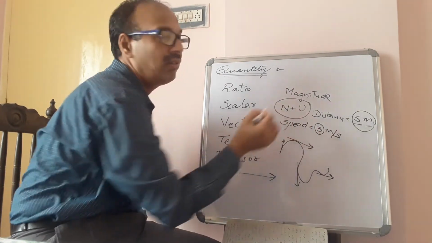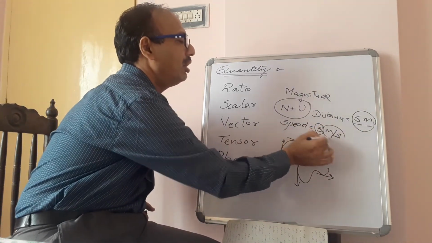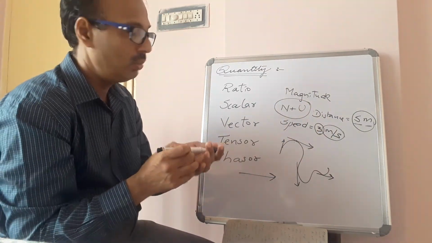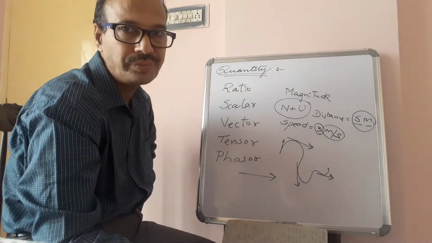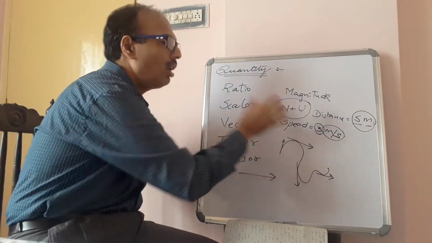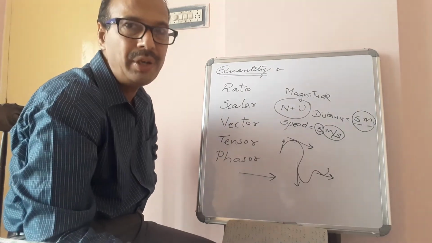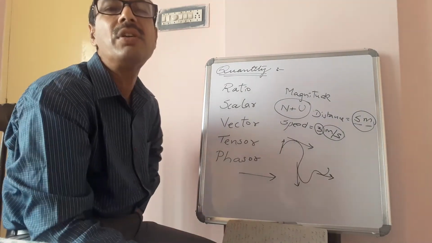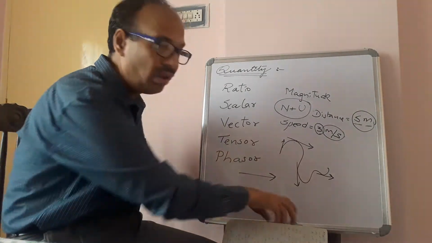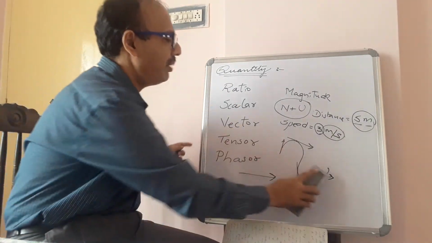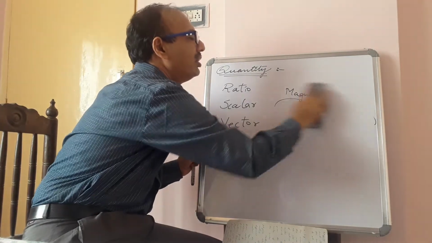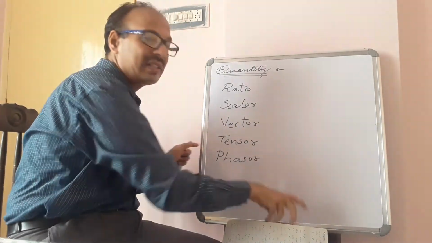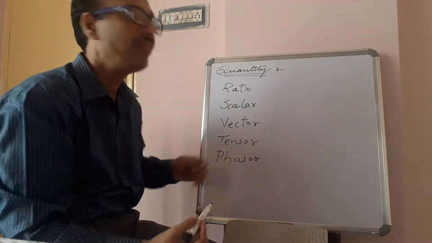This is the numeric value, this is the unit of speed. Both together are called the magnitude of speed. In order to describe speed also, direction is not required. Such quantities which have only magnitude but no direction are called scalar quantities.